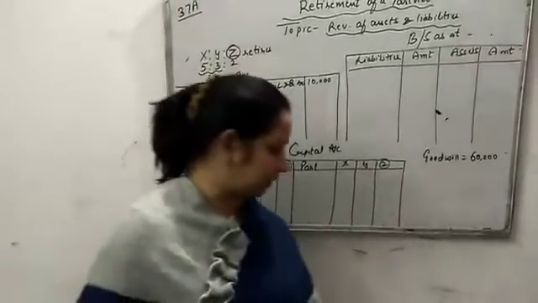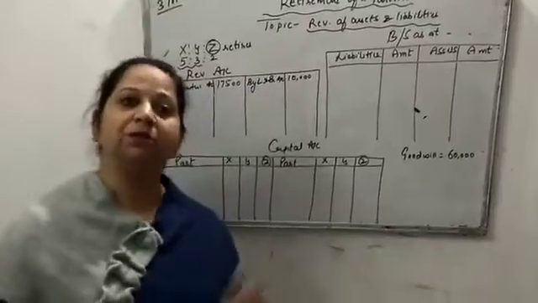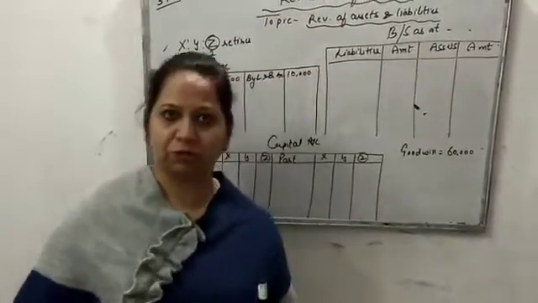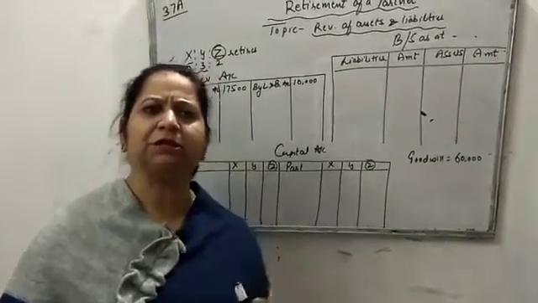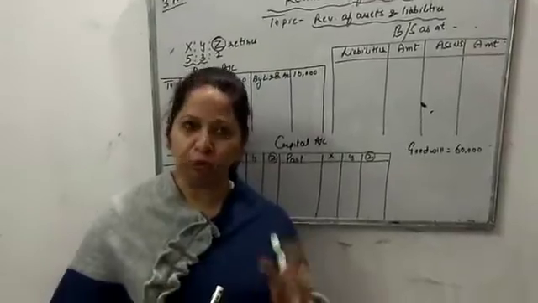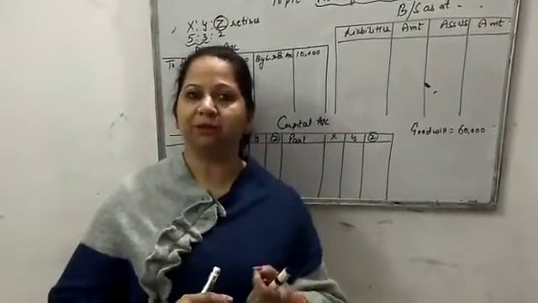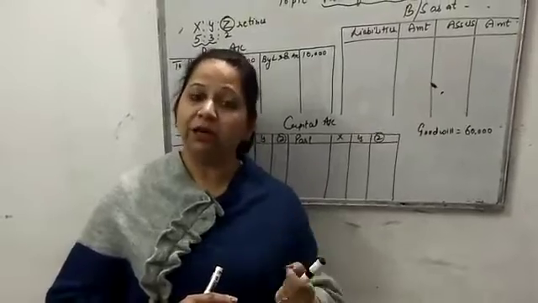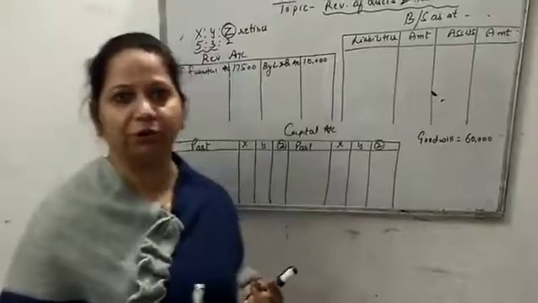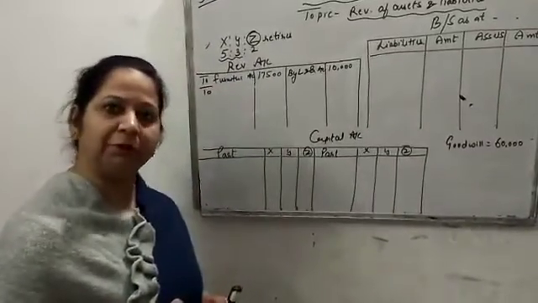And then the next point is given that provision for doubtful debts will be made 5% on debtors. 5% on debtors we have to make provision, on total debtors, here in the question it is given 20,000. So listen very carefully, because I have seen that generally students make mistakes in this. So on the 20,000 total debtors, first of all we will make a 5% provision. 5% of 20,000 comes to 1,000. Already a provision of 500 is made, so it means we will create a provision for 500 only, and that will be a loss because of an increase in liability.